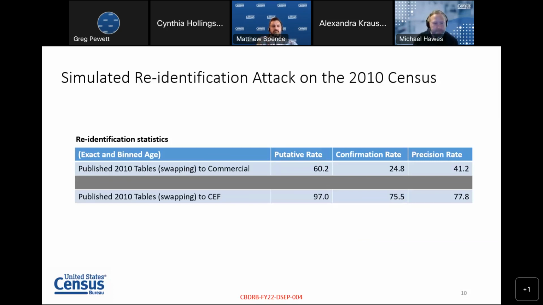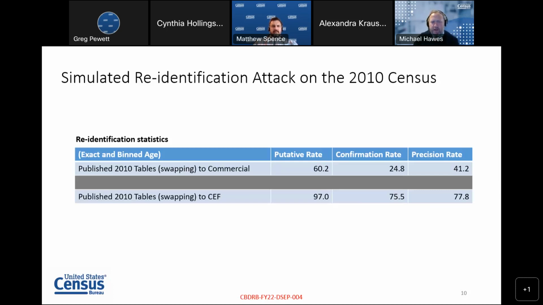And you can see we got about 60% matches to the commercial data, 97% matches to the CEF. Now, how many of those were correct? Well, the confirmation rate tells you what percentage of those were actually linking to the correct person: 25% against the commercial data, almost 76% against the CEF. And that last column, precision, essentially tells you the attacker's confidence.